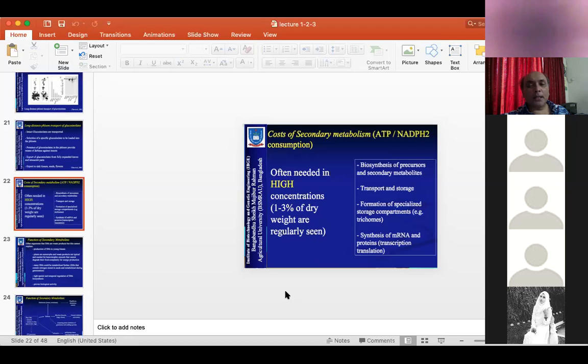Can you tell me what industries originated from the alkaloidal compounds? Cough syrup, yes, cough syrup. But you can also tell me the anti-cancer drugs like vincristine, vinblastine, camptothecin, or Taxol.